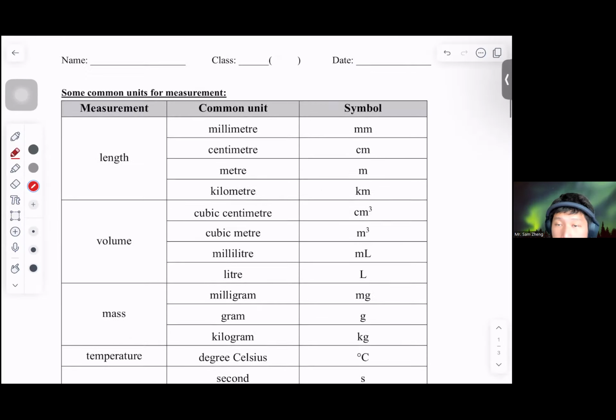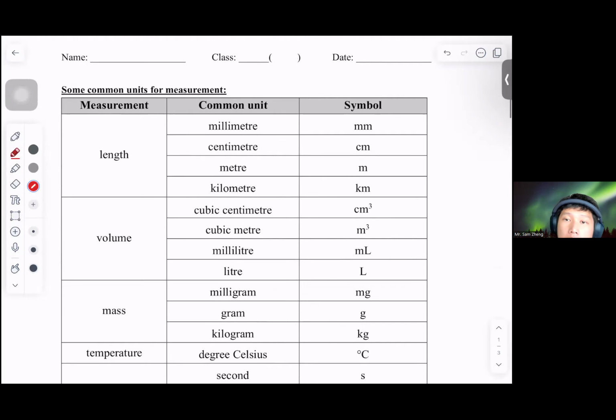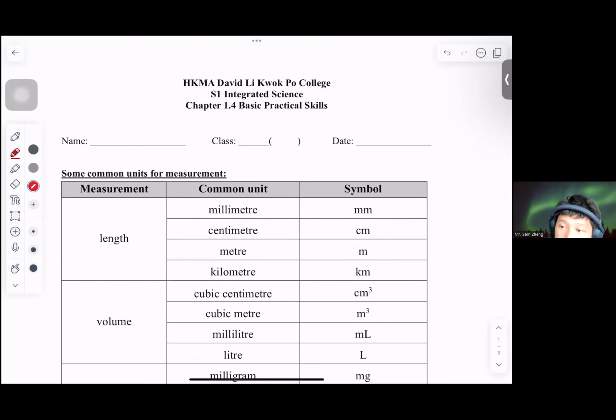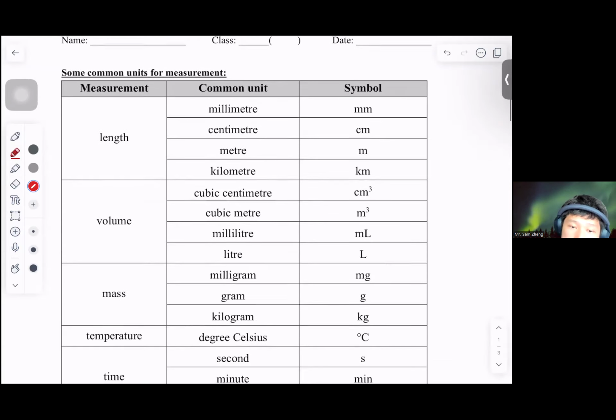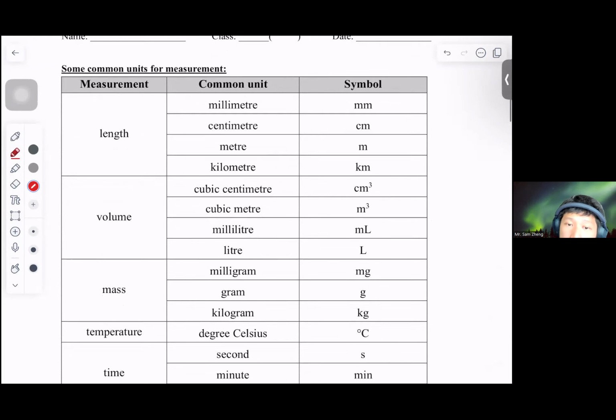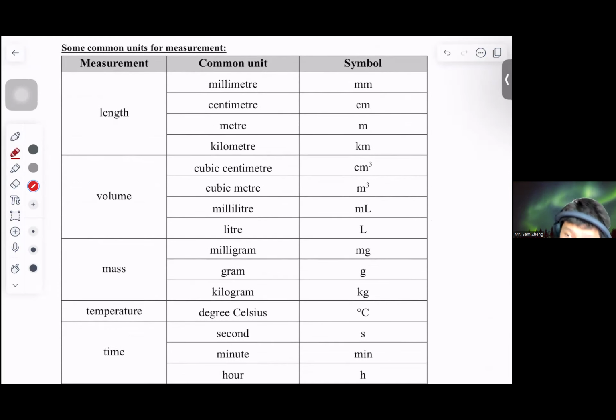Okay, so hello everyone. For this video, I will quickly do the debriefing of this worksheet related to unit conversion for measurement. Basically, we have different kinds of units, and these units will be used in our measurement.